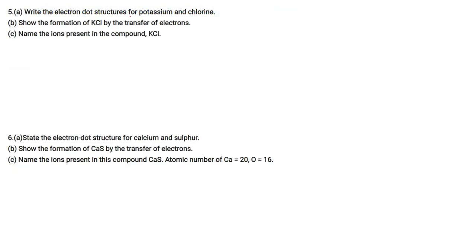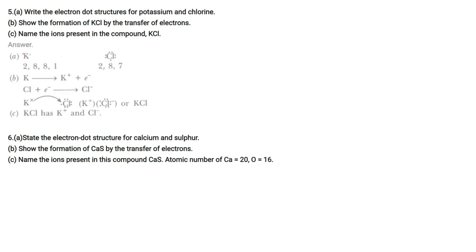Write the electron dot structure for potassium and chlorine. Potassium is 2, 8, 8, 1, with one valence electron, and chlorine has 7 valence electrons, one is required, 2, 8, 7. So potassium loses 1 electron, chlorine gains 1 electron, and then K and Cl form KCl. Then KCl has ions. This is the third part, name the ions: K plus and Cl minus. We have also shown the formation of KCl by transfer of electron.